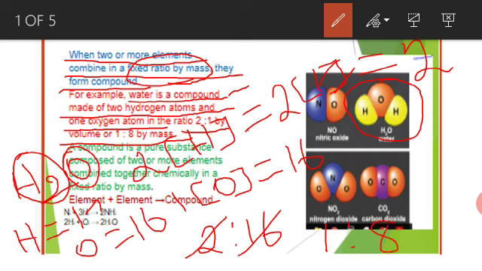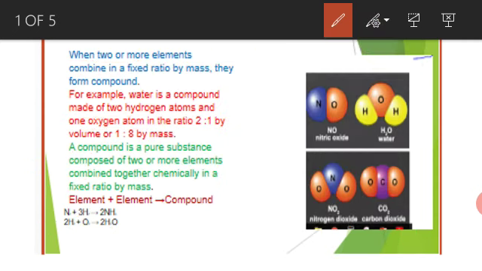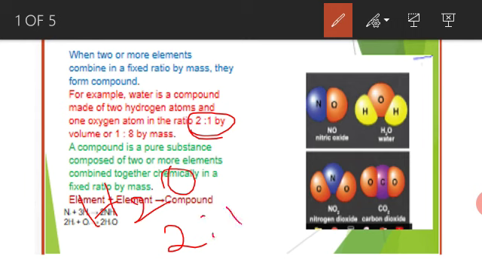How did we get the 1 is to 8 ratio, students? Like this equation we can apply, and we will get 1 is to 8 by mass. How do we get 2 is to 1? H2O: how many hydrogen? 2 hydrogen. How many oxygen? 1 oxygen. So the atom ratio is 2 is to 1, and the mass ratio is 1 is to 8.